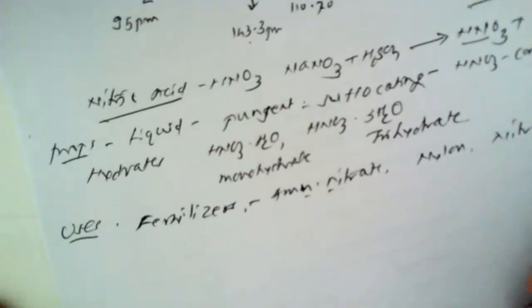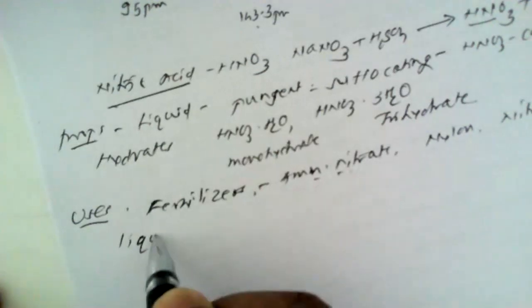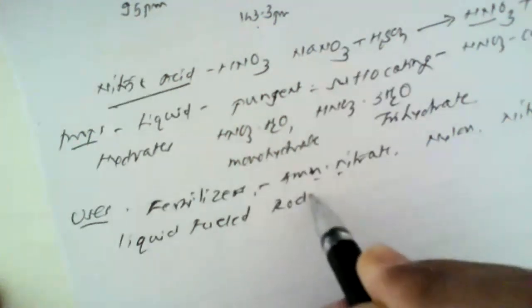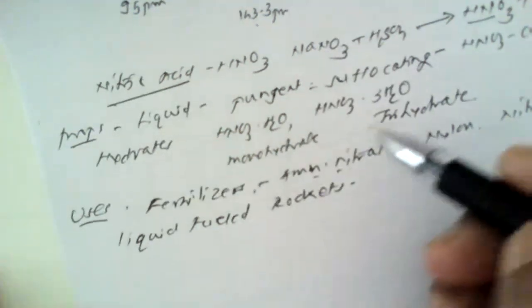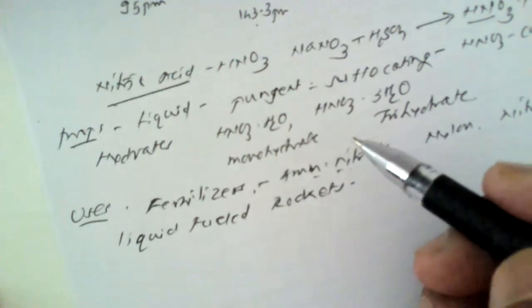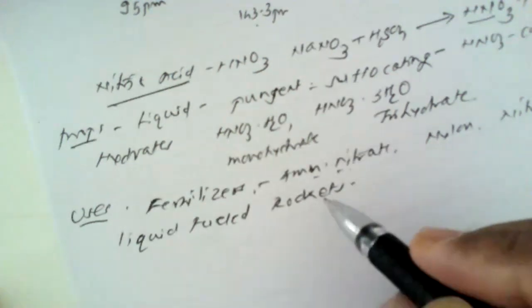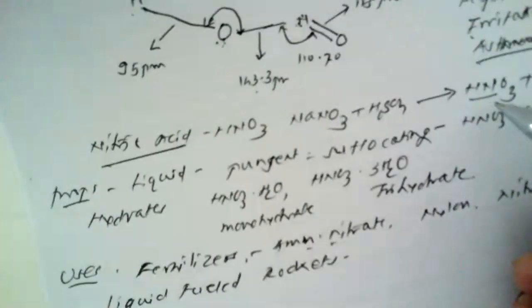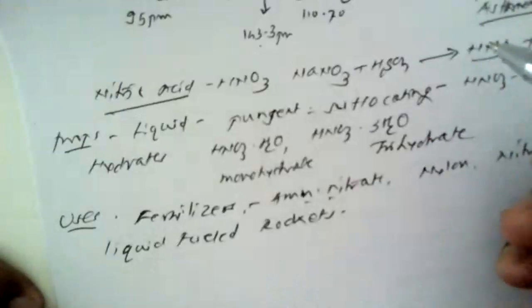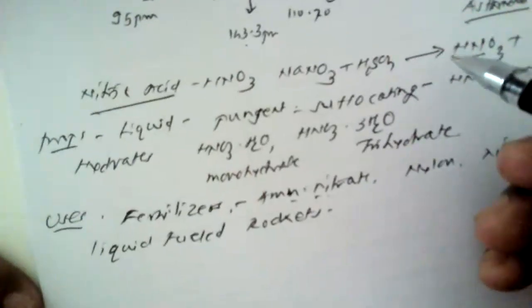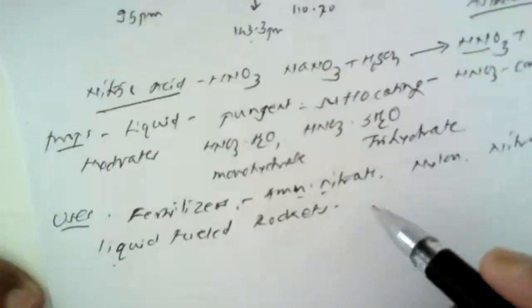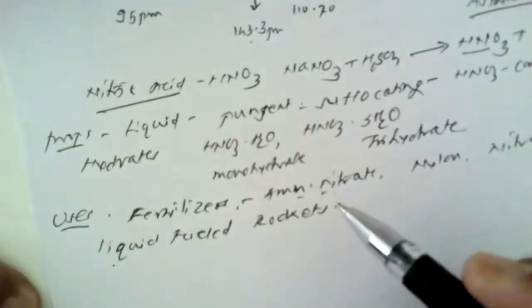It is also used as an oxidizing agent in liquid fueled rockets, the rockets which are sent above the earth's crust, where the oxidizer is used. Because nitric acid is an oxygen rich acid, it is used as an oxidizer in liquid fuel rockets, so as to launch the rocket into the atmosphere.